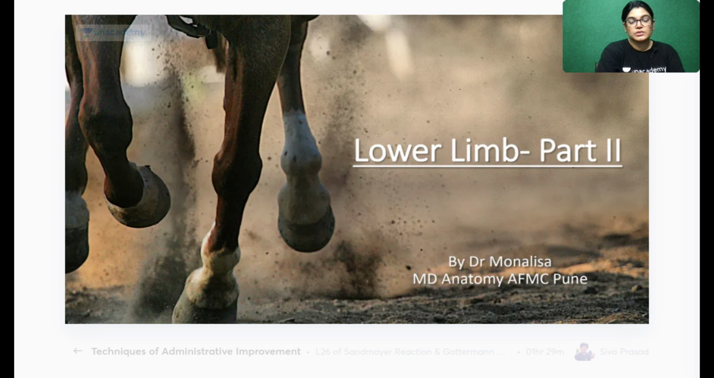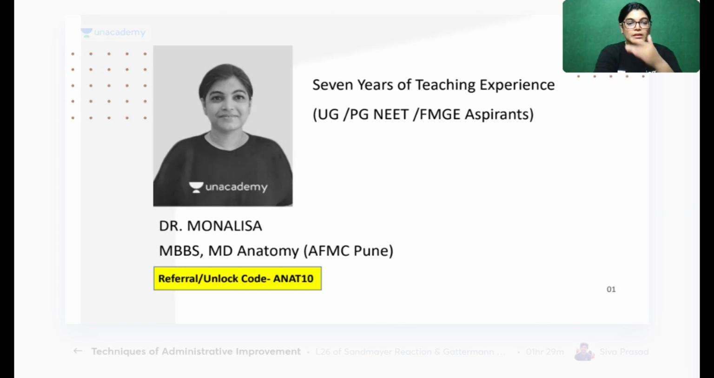So, yes, today we are starting with the lower limb session second. The main point which I am going to highlight in today's session is the femoral triangle and adductor region, adductor canal. But also, I will cover a few points which I missed out in the previous session about the topic. So, I will also pay attention to those topics.